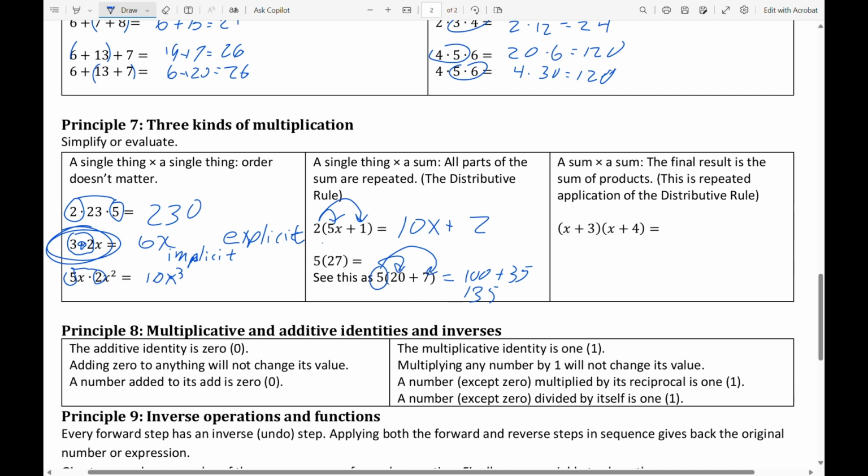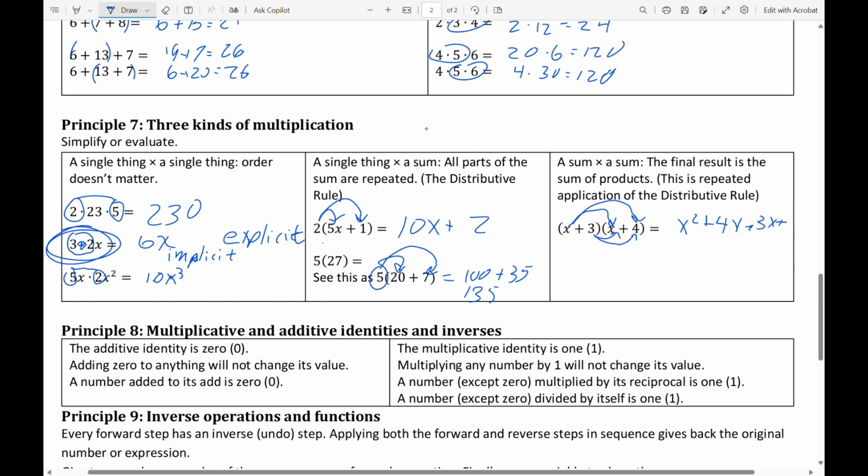Then when I finally do this, x plus 3 times x plus 4, you can do that a couple of different ways. You can do it as repeated distributive rule, and this would give you an x squared plus a 4x, and then distribute the 3 across. That's literally what's happening by rule, which gives me now a 3x and a 12.